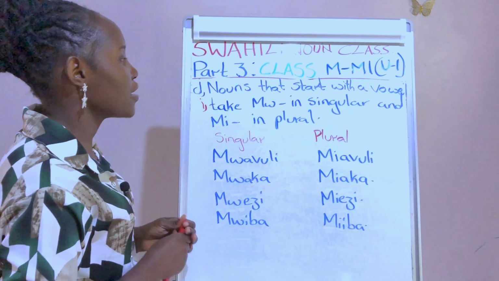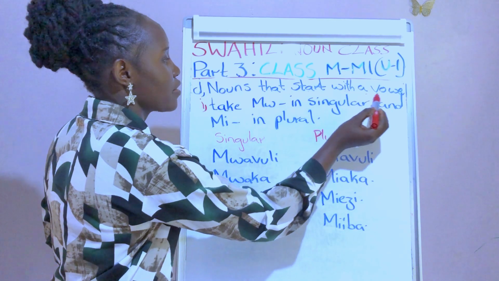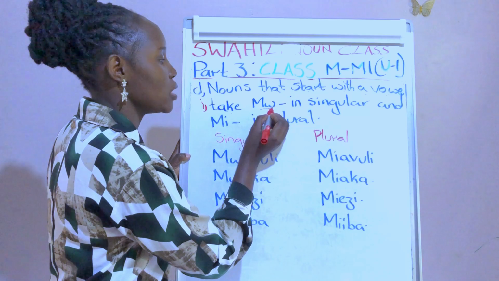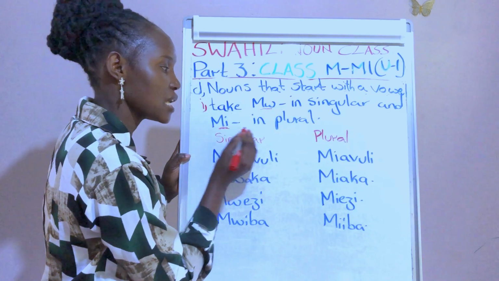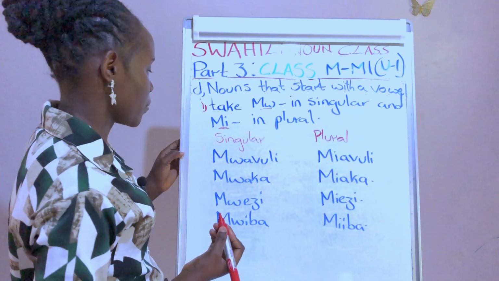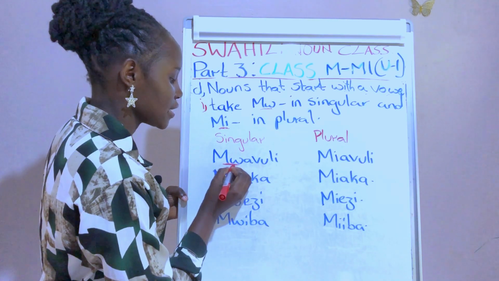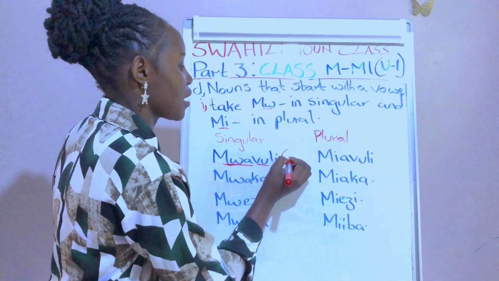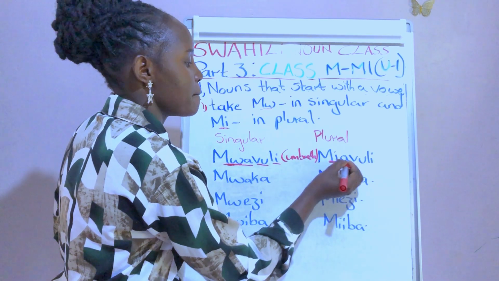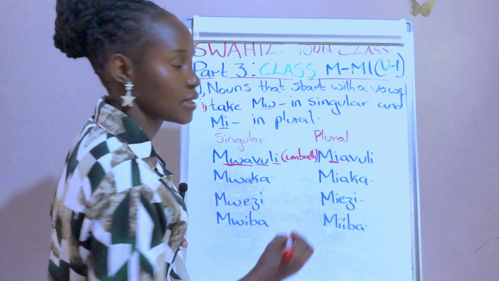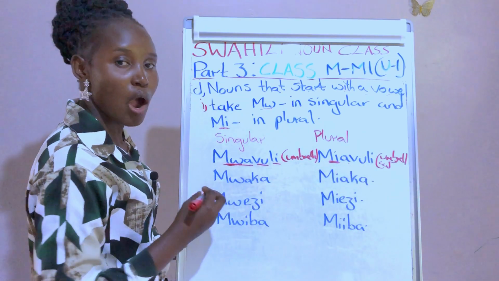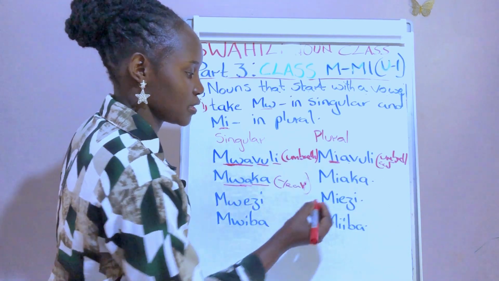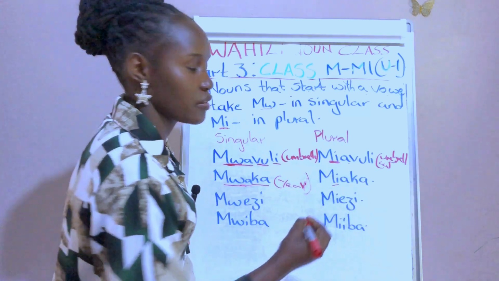Category D, we have nouns that start with a vowel. Under D, we have part 1, the nouns which take mw in a singular and mi in plural. So let's look at the examples. We have mwavuli. You can see mw in singular, so mwavuli. This is an umbrella. And in plural we say miavuli, miavuli for umbrellas. The next one we have mwaka. This is a year. And in plural we say miaka, miaka for years.